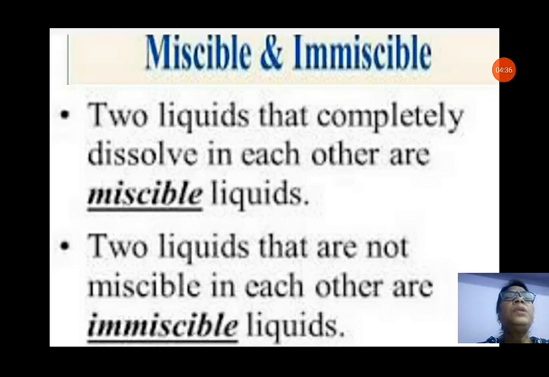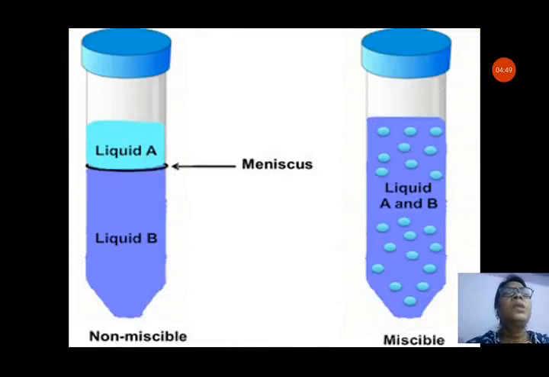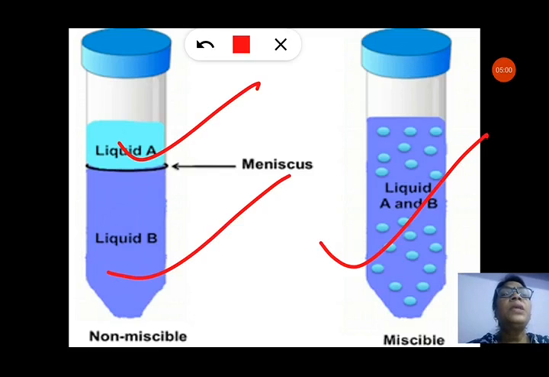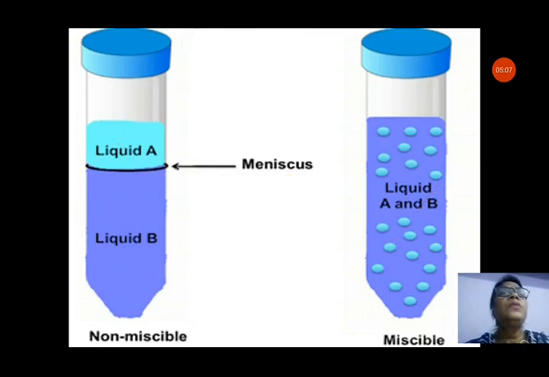They are miscible. Two liquids that are not miscible in each other are immiscible liquids. They form separate layers in the solution, so they are known as immiscible liquids. You can see in this picture very clearly how miscible liquids form a single layer and immiscible liquids form a separate layer, like liquid A is separate from liquid B. They form two separate layers, so they are immiscible liquids.